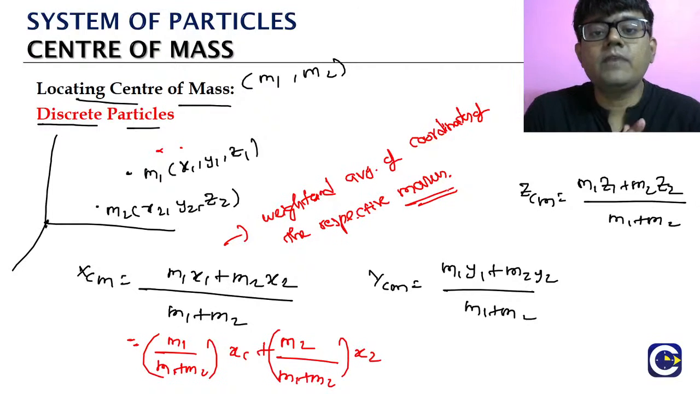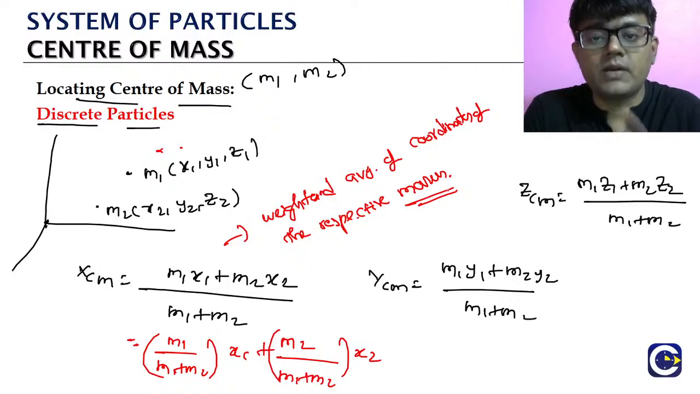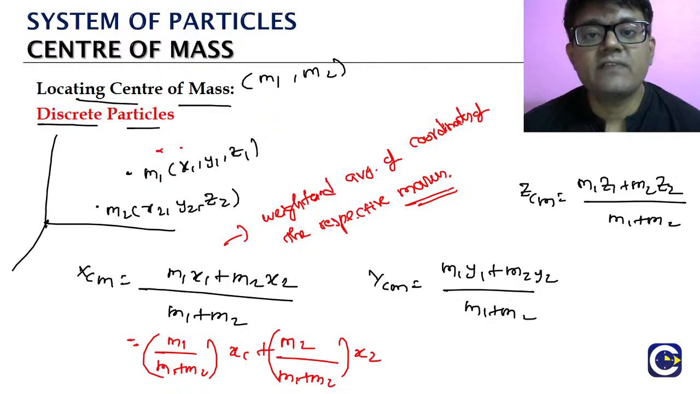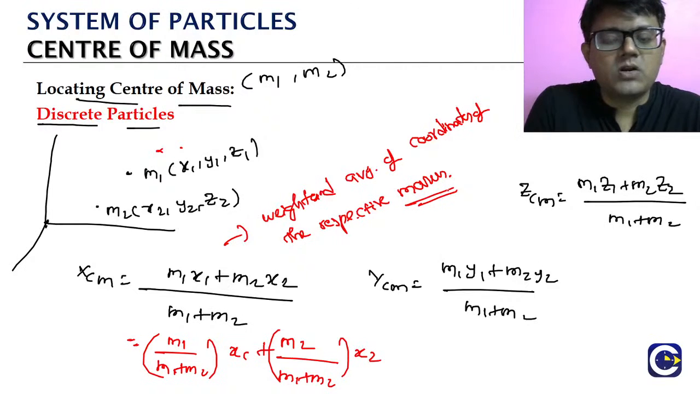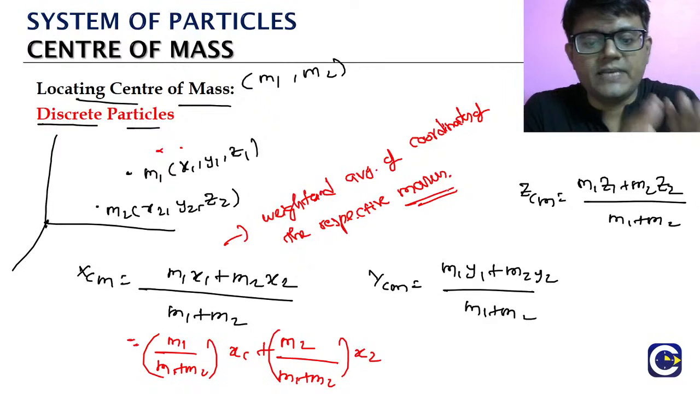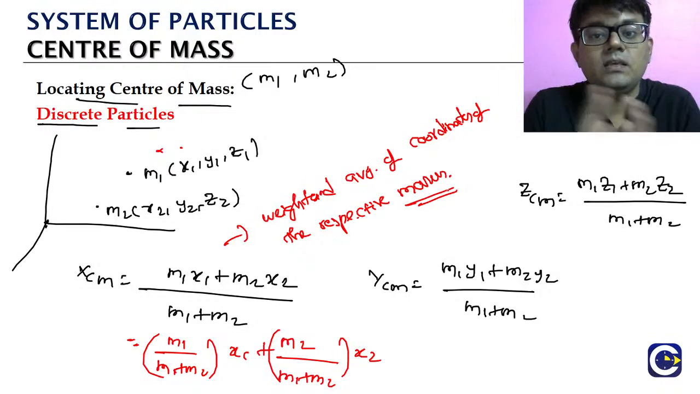Okay, so how are we getting the center of mass location for these two particles? For the particles' respective x coordinate, y coordinate and z coordinate, we are taking simply what? The weighted average of the coordinates. What does weighted average mean? What is the mass of particle 1? m1. So what fraction of weight is it having? m1 by the total mass, which is m1 plus m2. So with that m1 by m1 plus m2 we are multiplying x1. Similarly, x2 is multiplied by m2 by m1 plus m2.